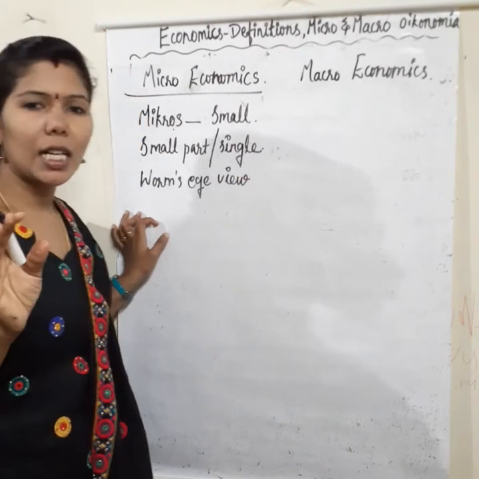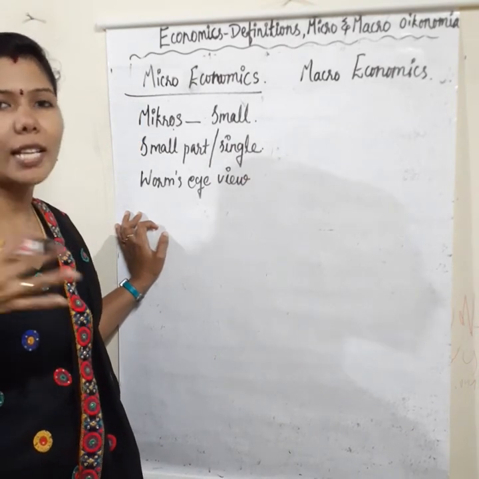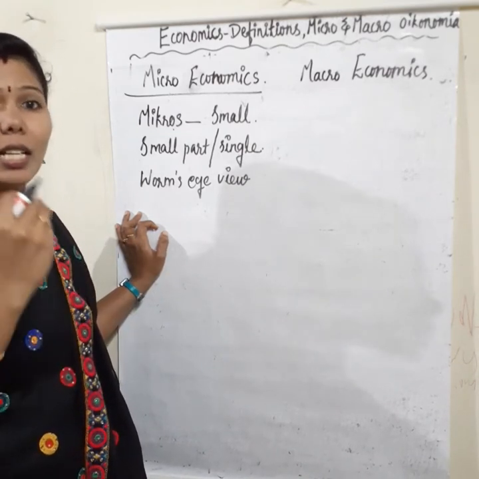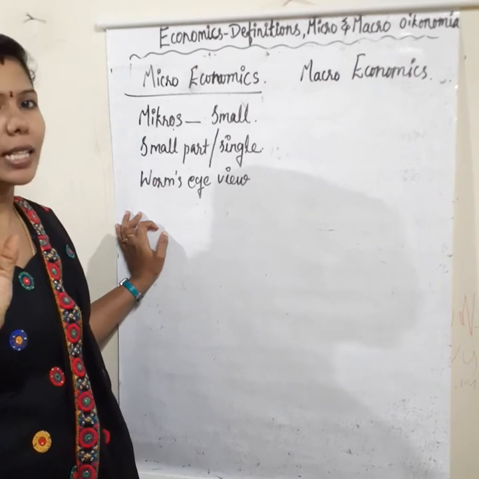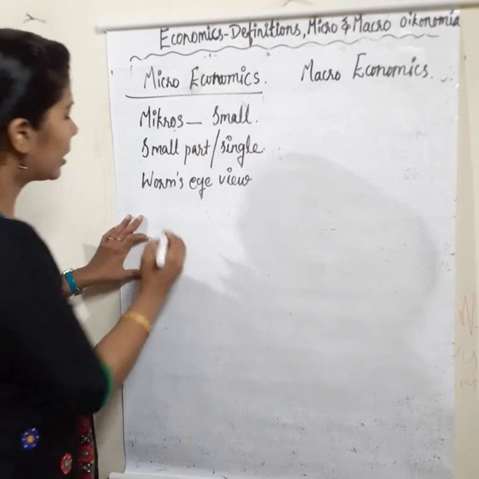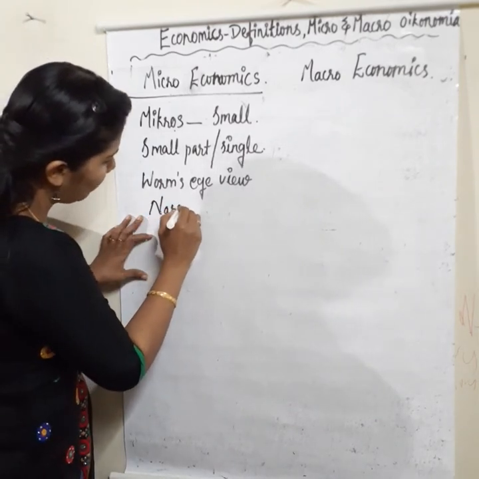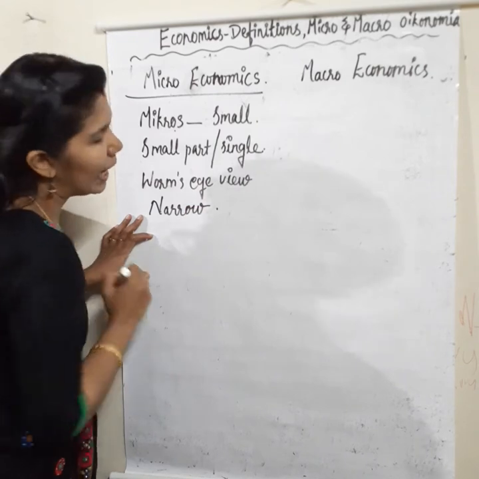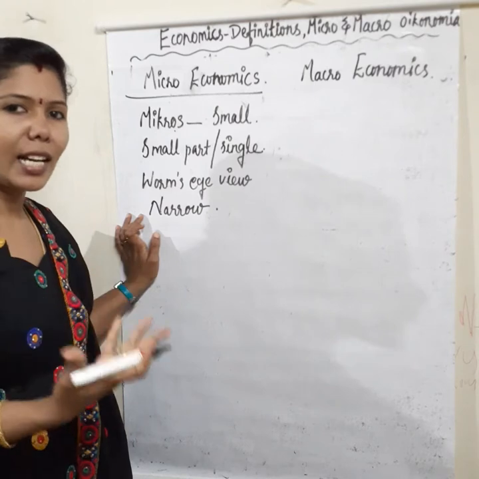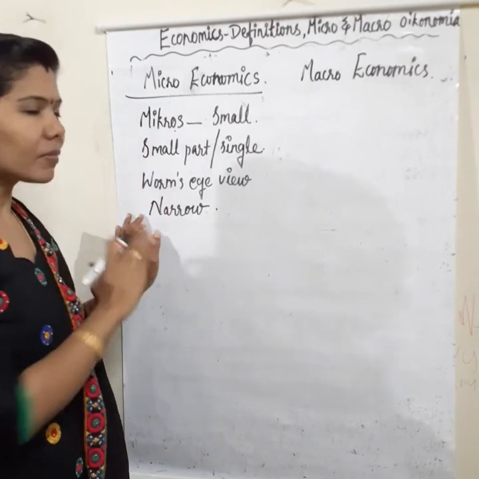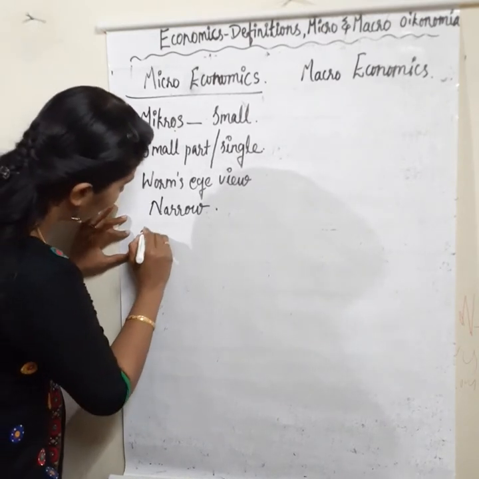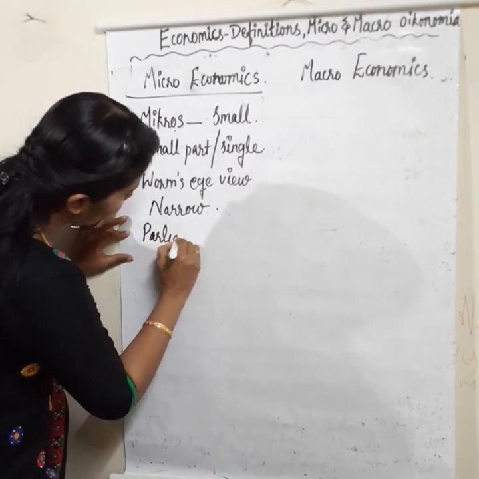A small worm can collect few things only. That worm knows few things only. Okay, that's the meaning. So microeconomics has a worm's eye view. That means a very narrow mind, narrow things only included in microeconomics. Narrow variables or narrow ideas are included in microeconomics.